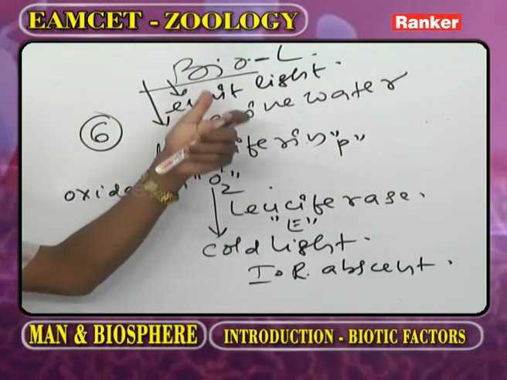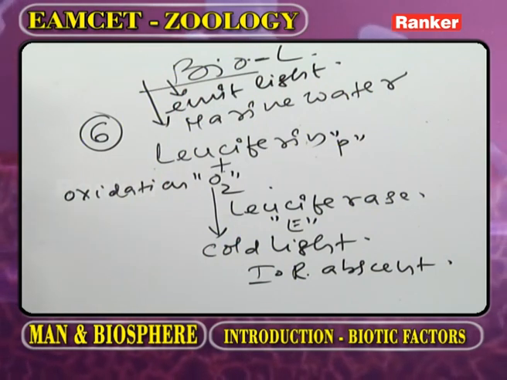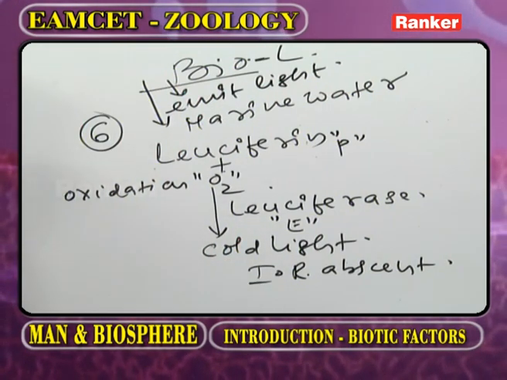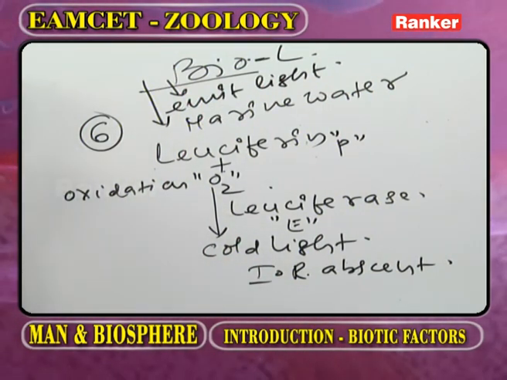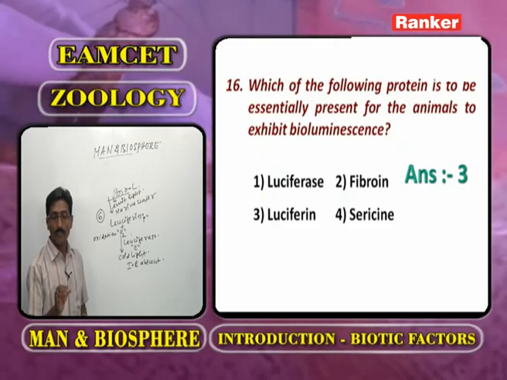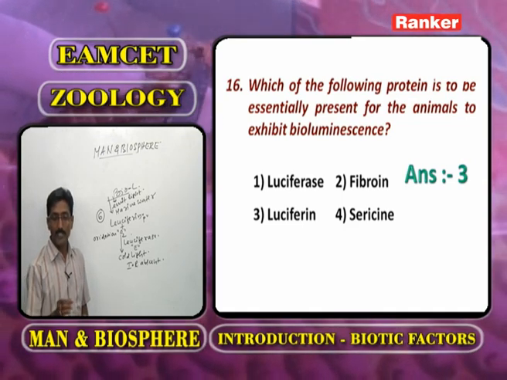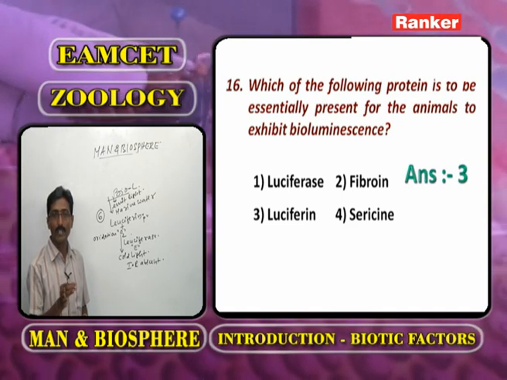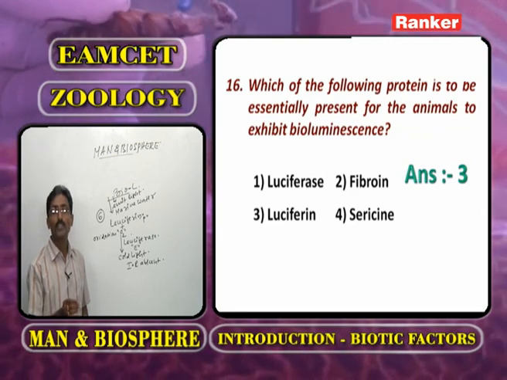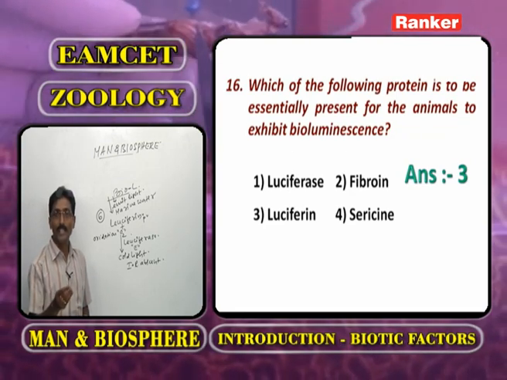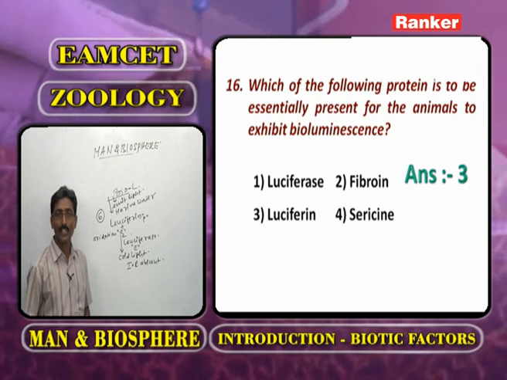But the light produced by the bioluminescence process is cold, because in cold light the infrared rays are absent. So the protein essential for animals to exhibit bioluminescence is luciferin.